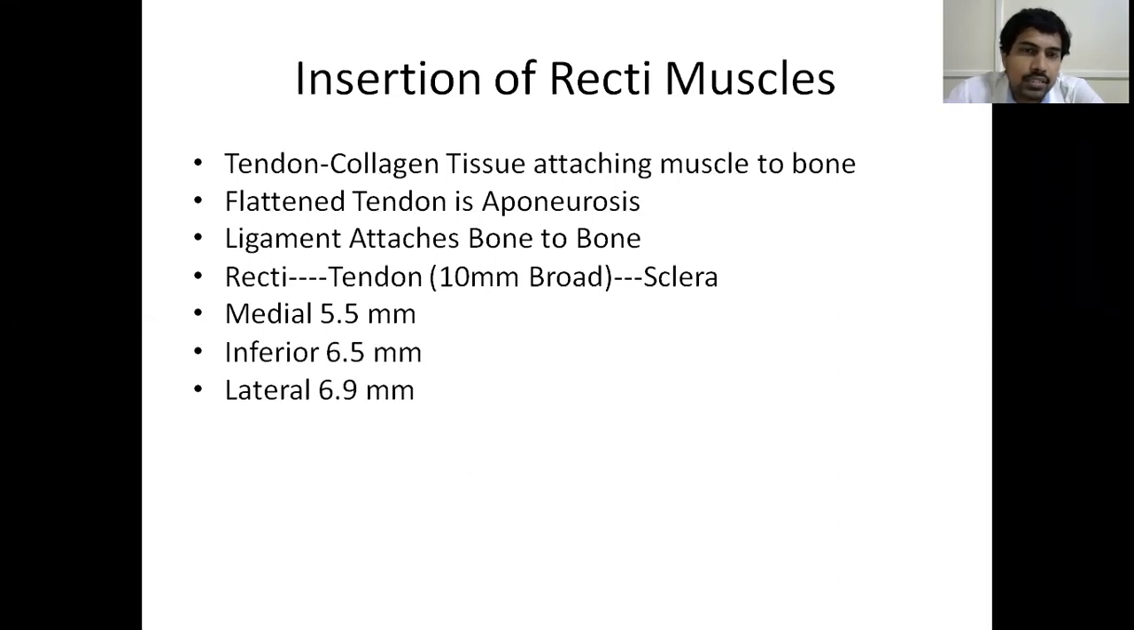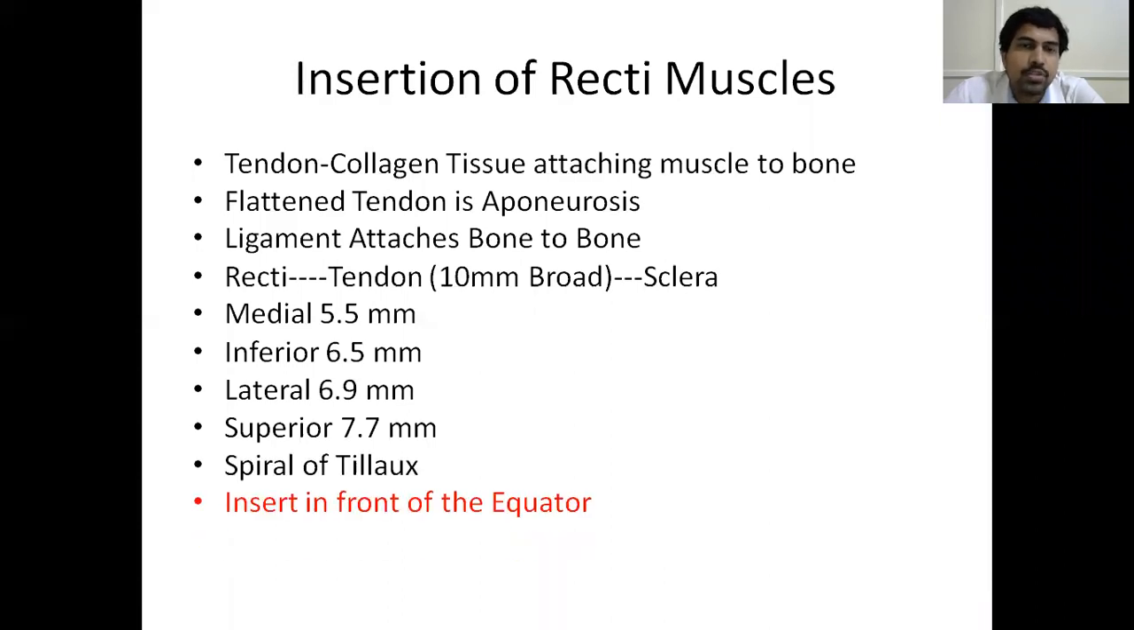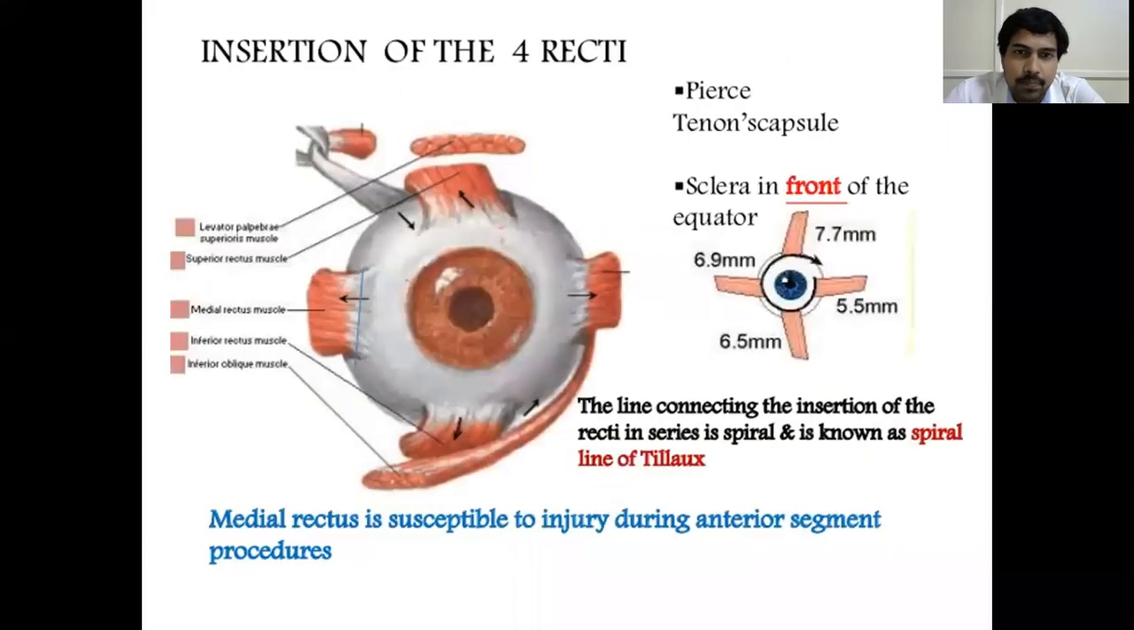So now where do they insert? There are some numerical values which you have to remember, which I'll be showing you in a diagram. All these recti muscles insert in front of the equator. So if you see, origin I have shown you from the orbit surrounding the optic nerve, all the recti muscles originate. And where do they insert? They insert into the sclera, in front of the equator.